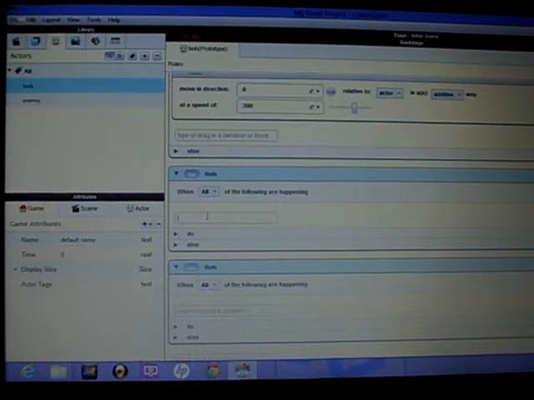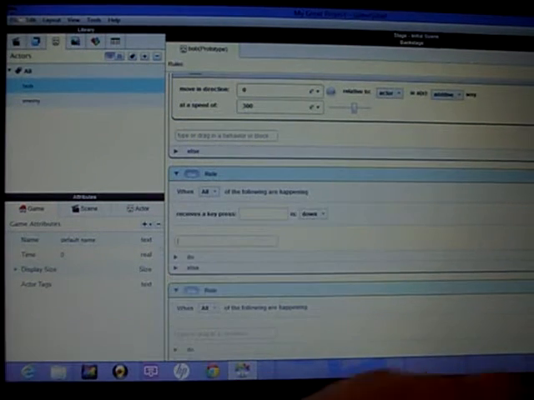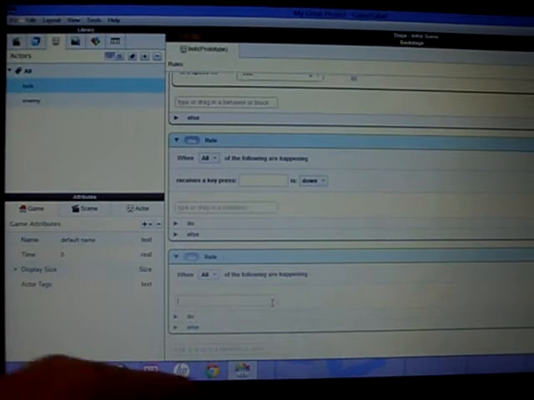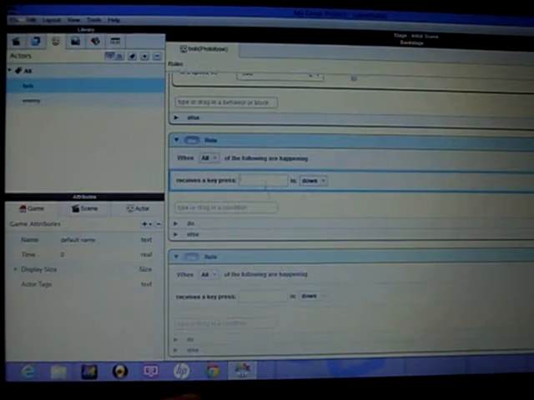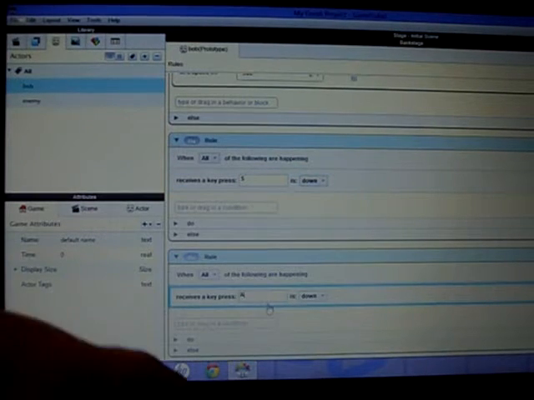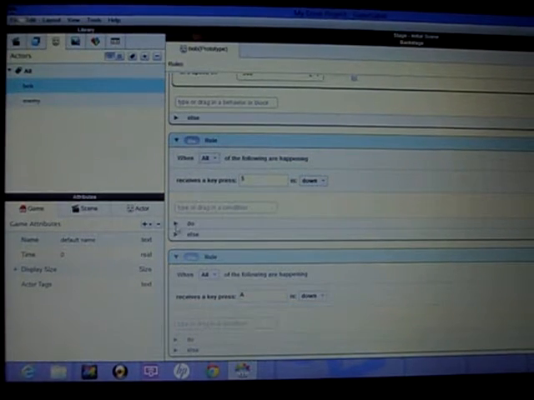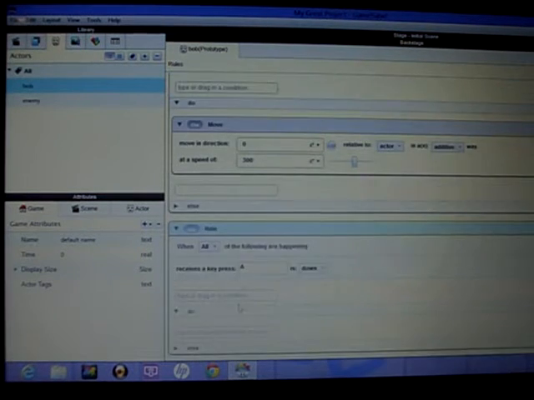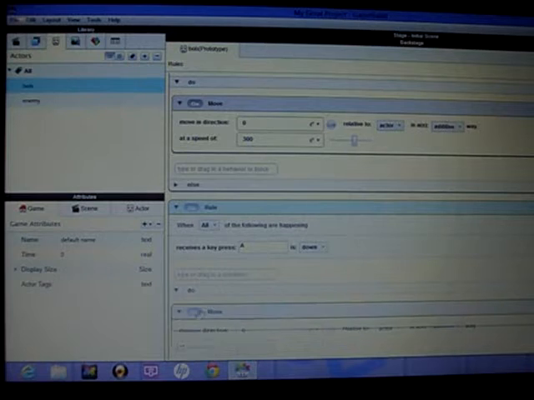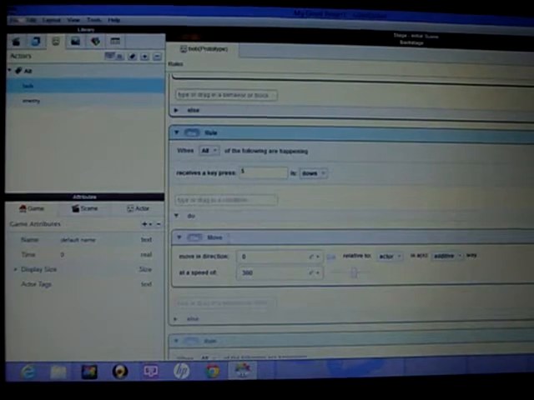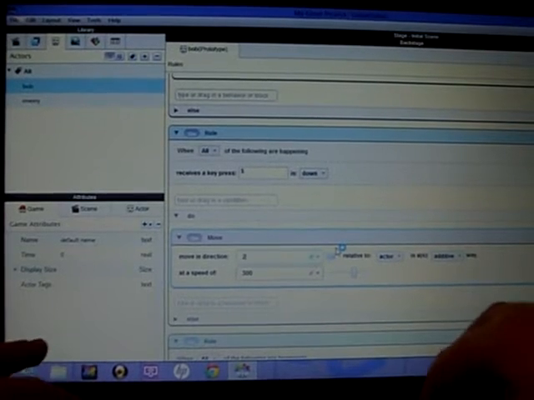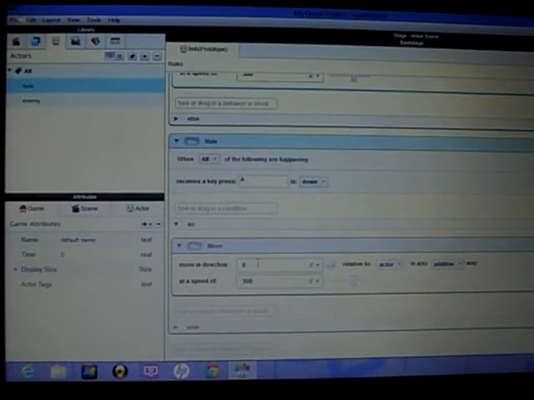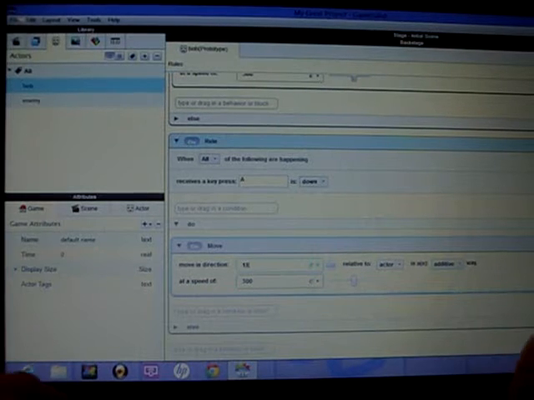And then for the third and fourth one, do the same thing. So K, S and A, and then do this for Do and Do, then do move, and another move. And so for S, do move in direction 270 degrees. For A, do move in direction 180, and that's good for that.